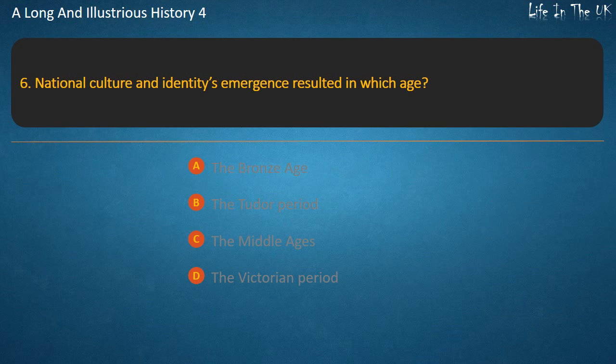Question 6. National culture and identity's emergence resulted in which age? The Bronze Age, the Tudor period, the Middle Ages, the Victorian period. Answer. The Middle Ages.